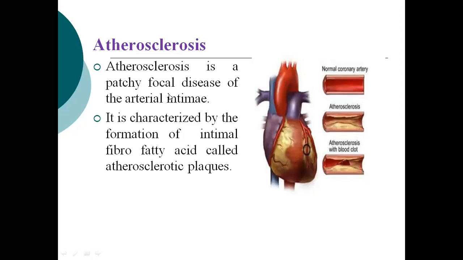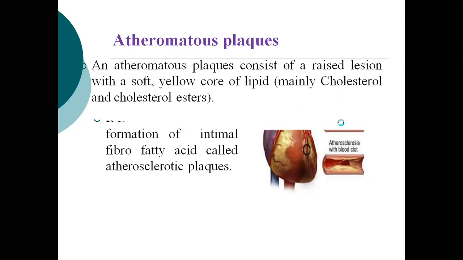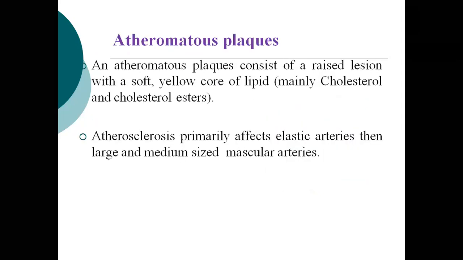So I already discussed the name of atherosclerosis. Atherosclerosis is a patchy focal disease of the arterial intima. It is characterized by the formation of intimal fibrofatty lesions called atherosclerotic plaque. This is the atherosclerotic plaque. An atherosclerotic plaque consists of a raised lesion with a soft yellow core of lipid, mainly cholesterol. Atherosclerosis primarily affects elastic arteries, then large and medium-sized muscular arteries.